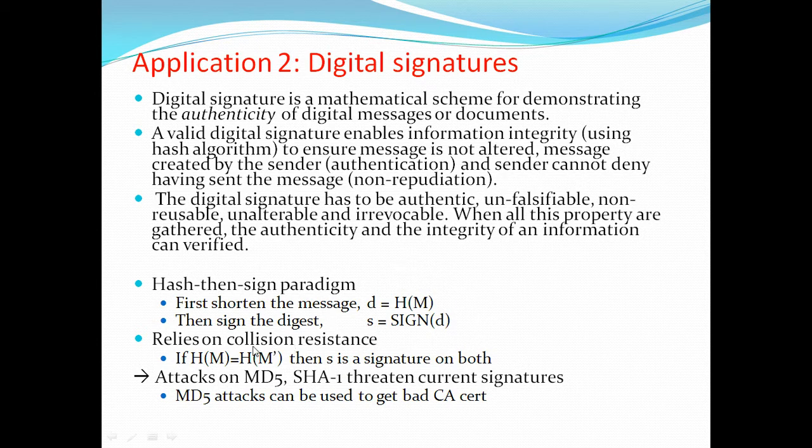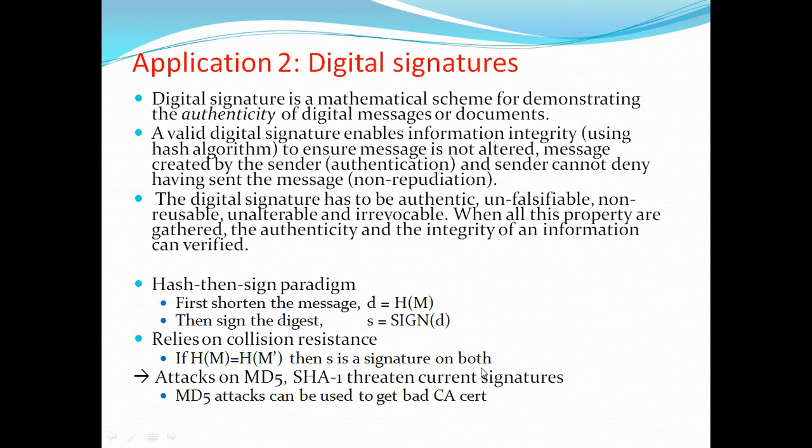And what is collision resistance? The signature should not be the same for two cases. If H of m1 equals H of m2, the two digests, that is, the two hash codes are equal for the given message one and message two, then S would be the signature on both.